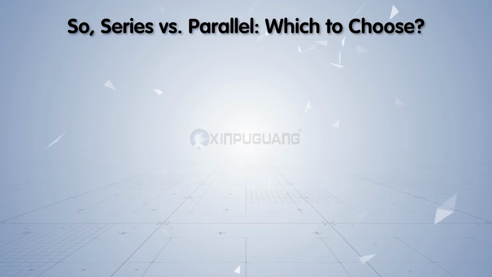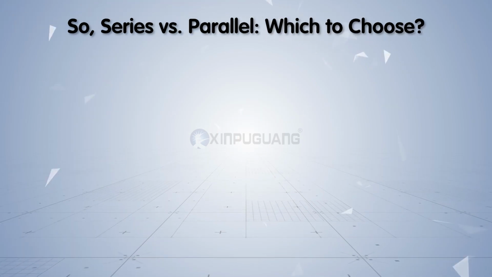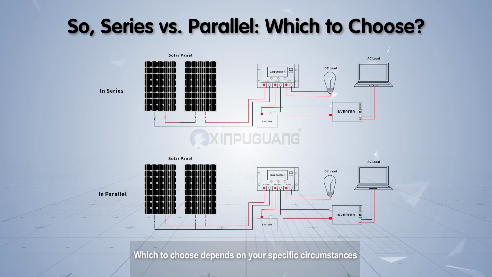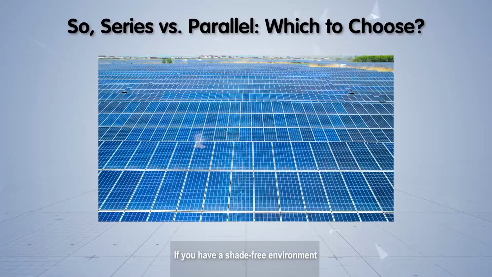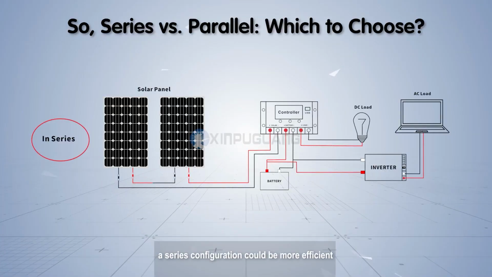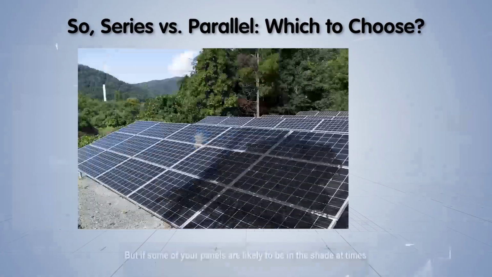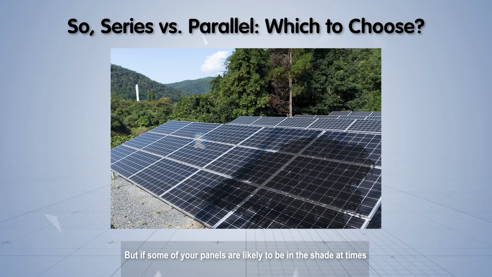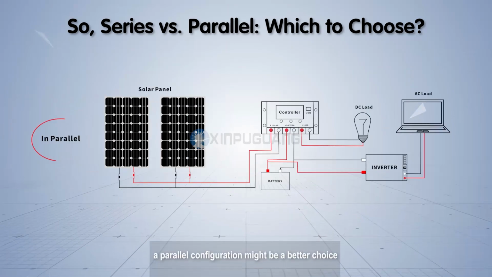So, series versus parallel, which to choose? Which to choose depends on your specific circumstances. If you have a shade-free environment, a series configuration could be more efficient. But if some of your panels are likely to be in the shade at times, a parallel configuration might be a better choice.